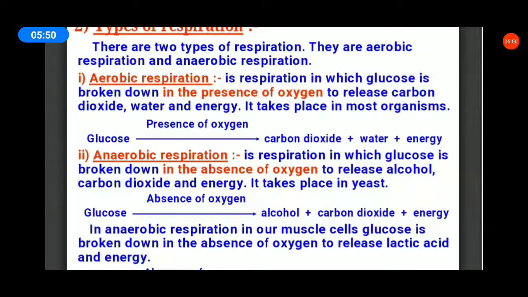Next, anaerobic respiration. In anaerobic respiration, glucose is broken down in the absence of oxygen to release alcohol, carbon dioxide, and energy. It takes place in yeast. The equation: glucose, in the absence of oxygen, gives alcohol, carbon dioxide, plus energy. Absence of oxygen means without the use of oxygen.